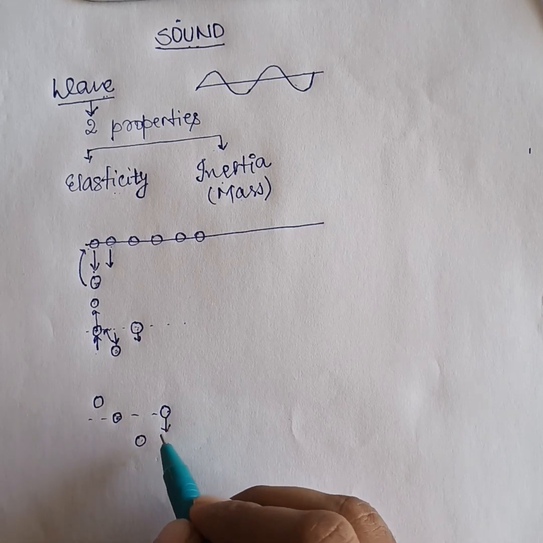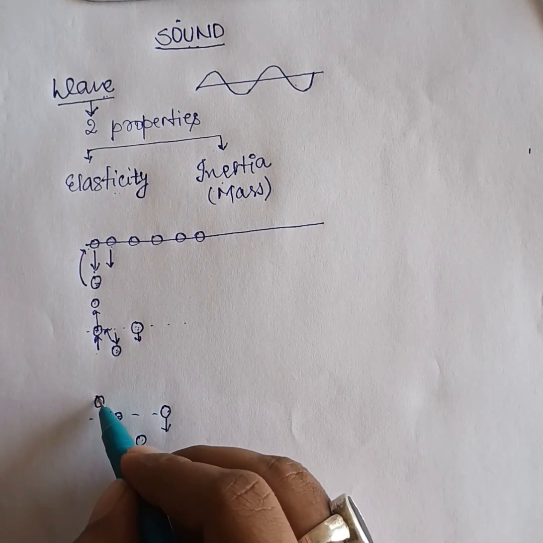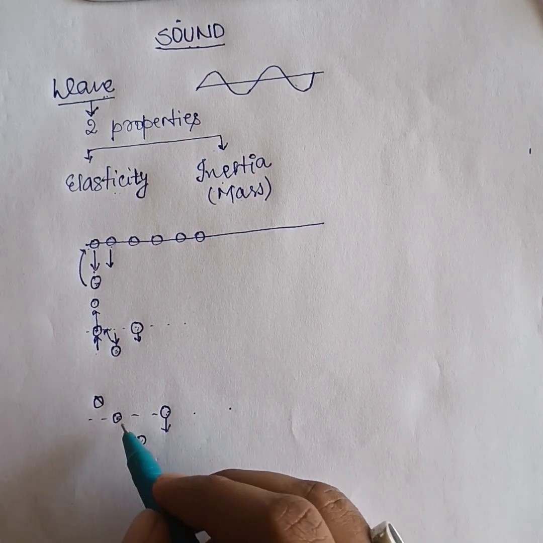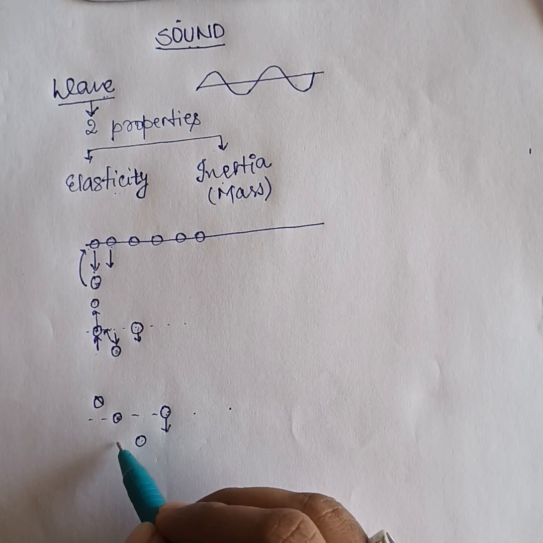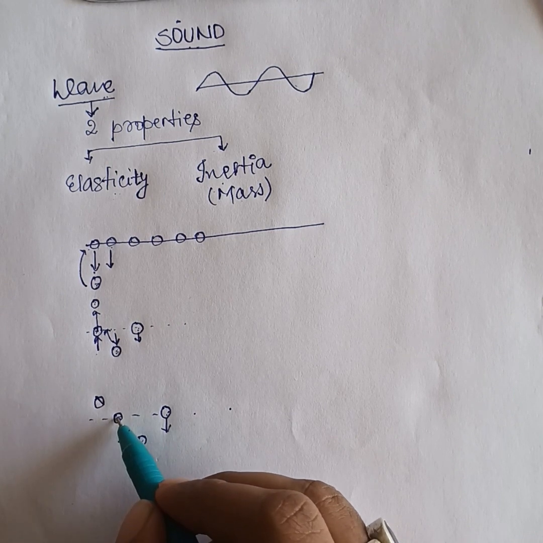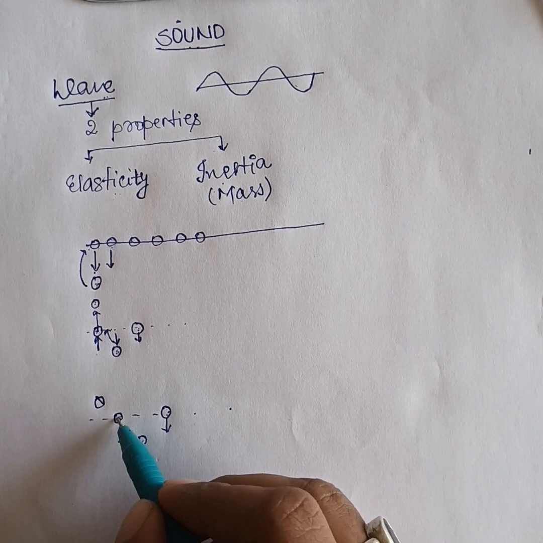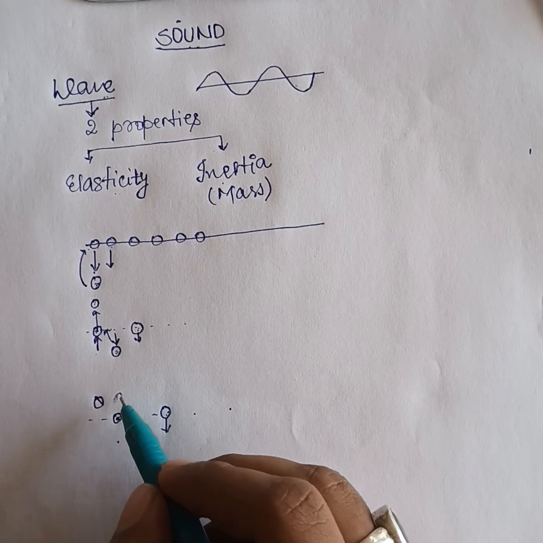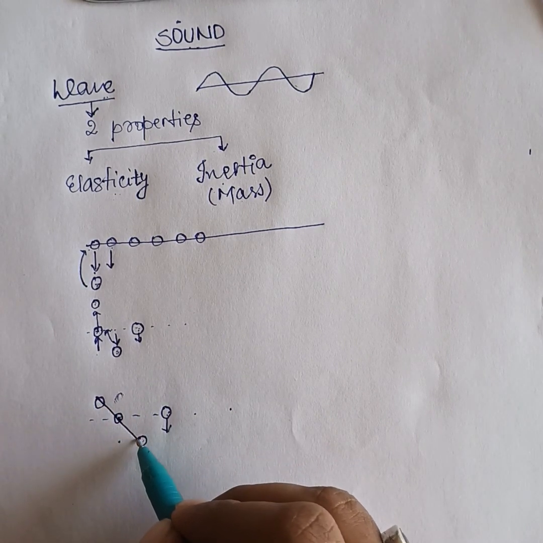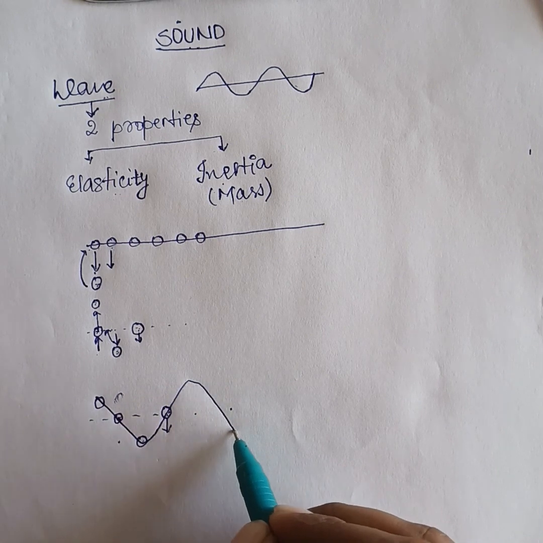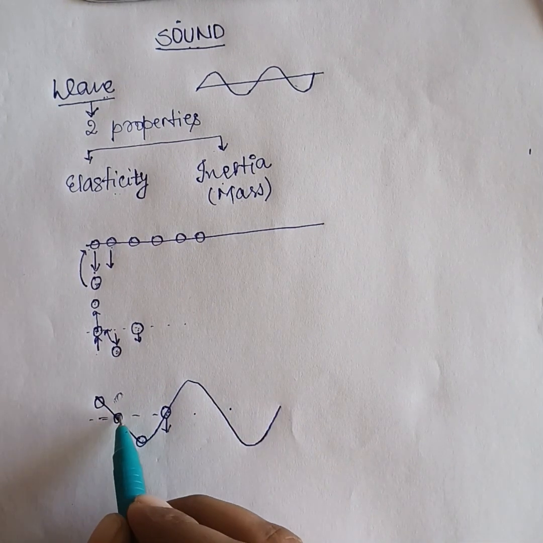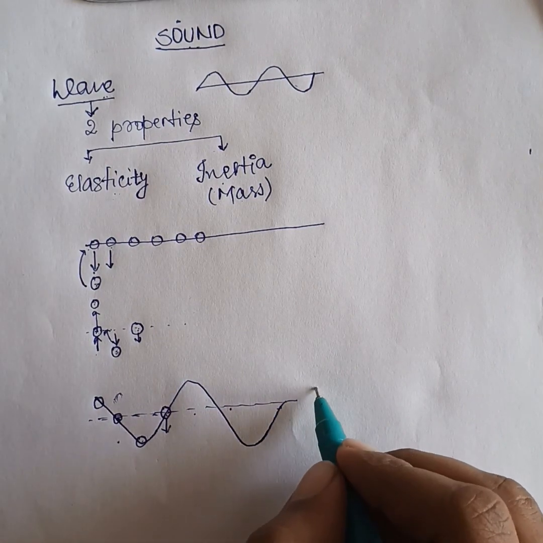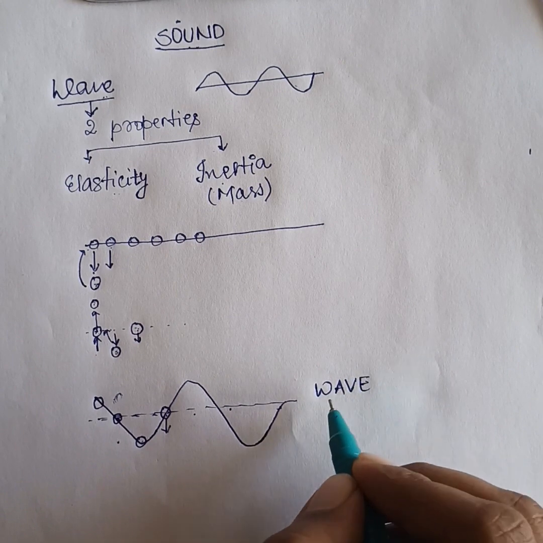Similarly, this will pull the fifth molecule, then the sixth molecule, and this first molecule has initially come here, then went back to the mean position, and due to inertia it will shoot up over the mean position and come over here. When we form the shape of the movement of the molecules, we see a structure has been created, and this structure is considered to be the wave.